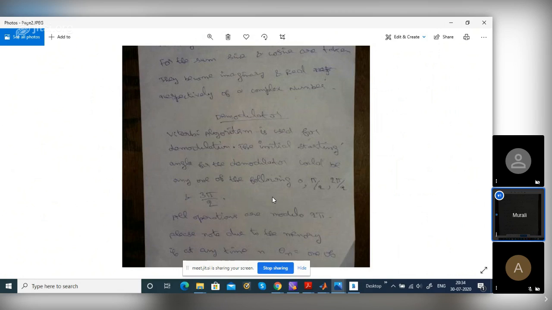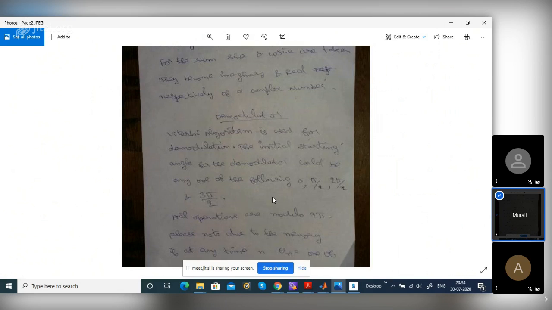IN minus 1, IN minus 2. But IN minus 2 will be the part of the previous state actually. Only one less bit actually. If it is 4 bits, 3 will be the state, and 1 will be coming from the previous state. So IN and IN minus 1 will be the state. IN minus 2 will come from the previous state, the vector B. And theta, I told you, no, the receiver doesn't know what is theta actually.